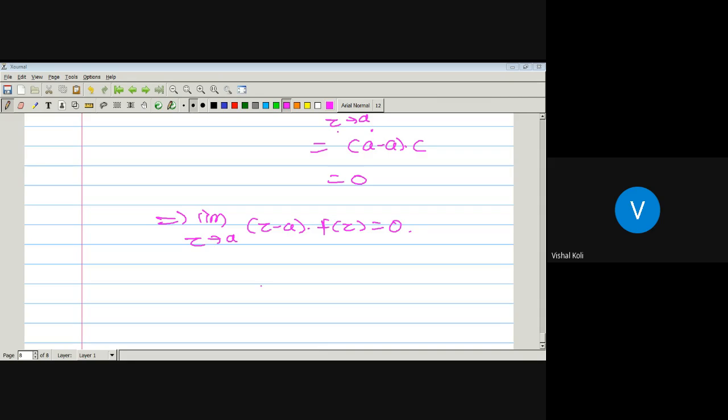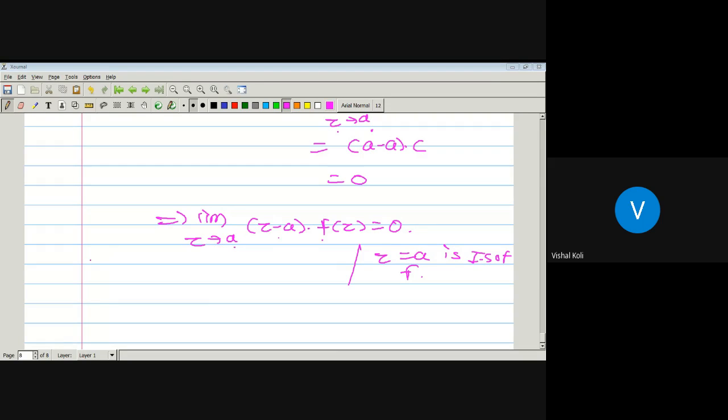So here z equal to a is an isolated singularity of function f, and limit z tending towards the point a, z minus a into f of z will be equal to 0.